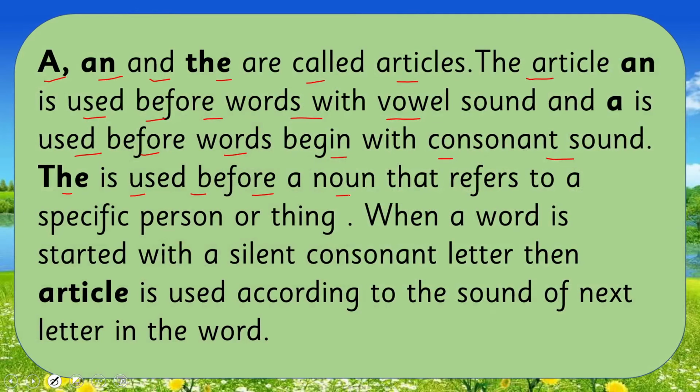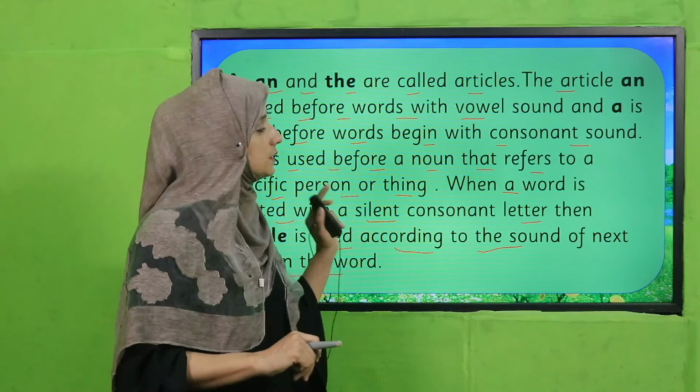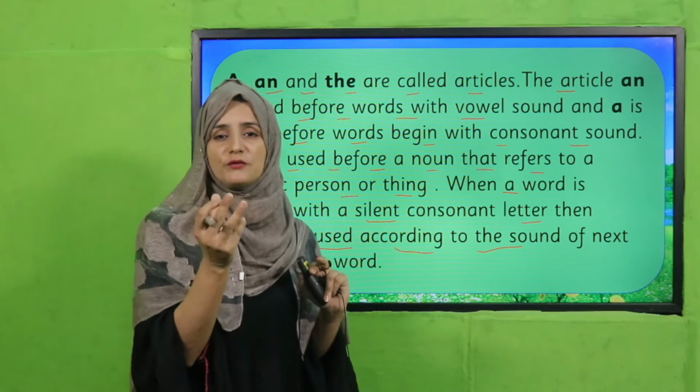The is used before a noun that refers to a specific person or thing. When a word starts with a silent consonant letter, the article is used according to the sound of the next letter in the word.